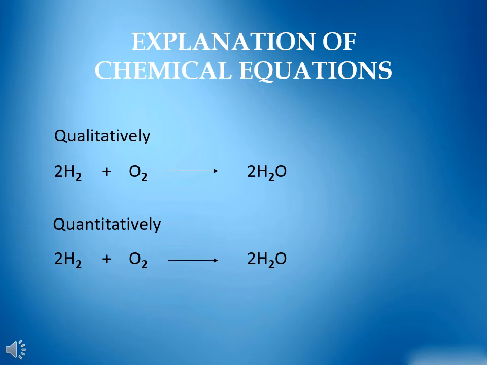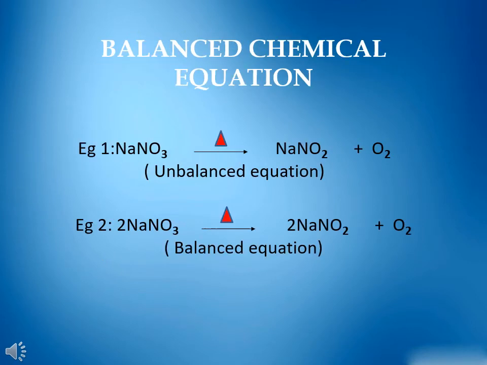Or we can say that two volumes of hydrogen will completely react with one volume of oxygen to form two volumes of water. A chemical equation can be unbalanced or balanced.